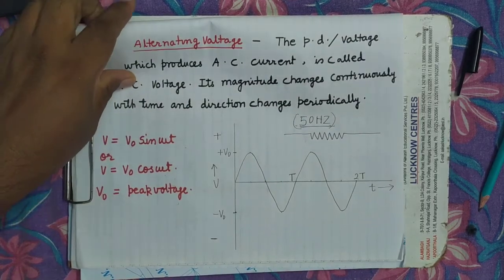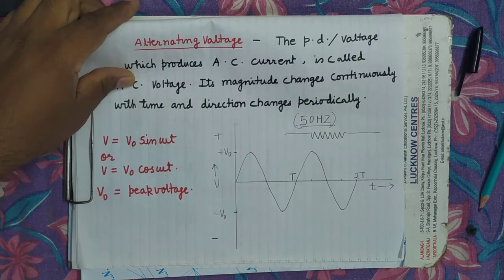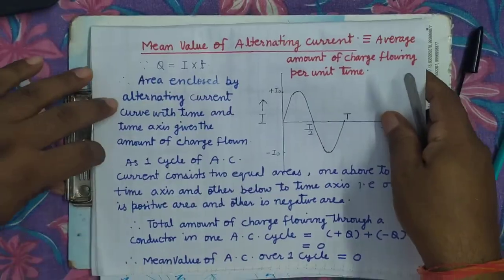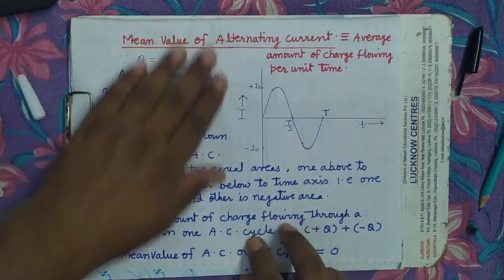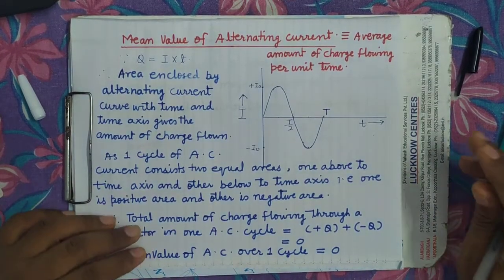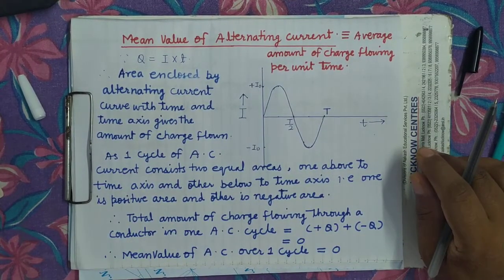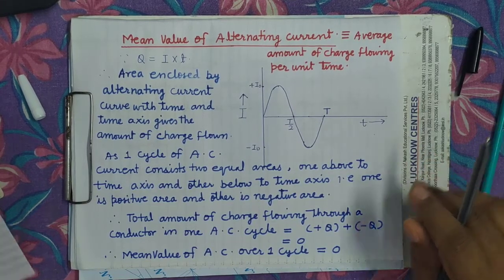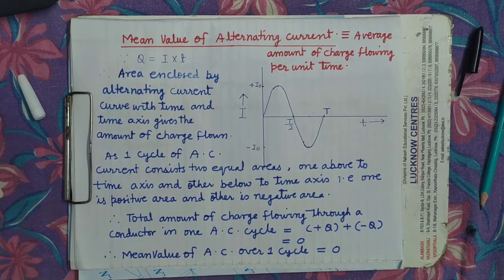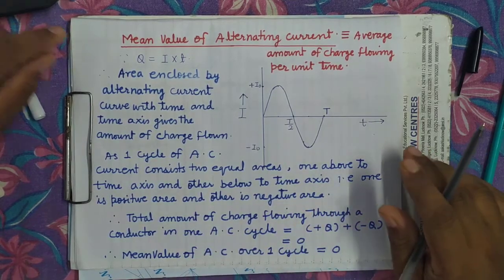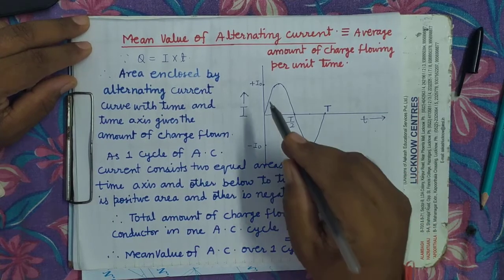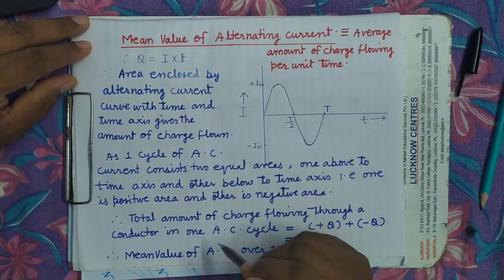It is clear? Now see here, we know that current is defined as the charge flowing per unit time. In AC you have seen that the magnitude of current varies continuously with time. It means the amount of charge flowing at different timings will be different.